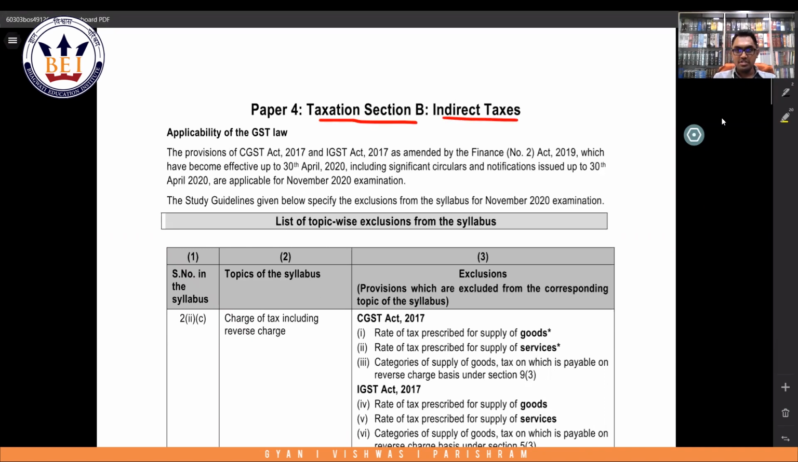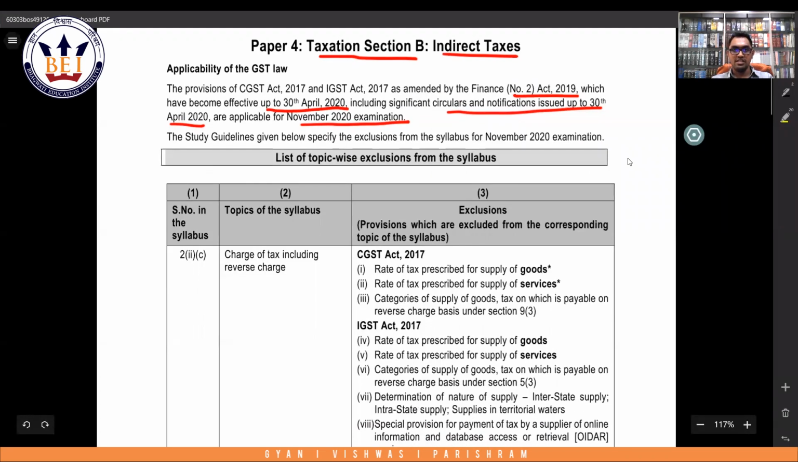So all the provisions of Finance Act 2019. Finance Act 2020 is not applicable for your exam. So all the provisions as amended by Finance Act number 2, 2019 and which have become effective up to 30th April 2020, including all circulars and notifications issued up to 30th April 2020, are applicable for the November 2020 examinations. So ICAI has made it clear that Finance Act 2020 is not relevant for your examinations.